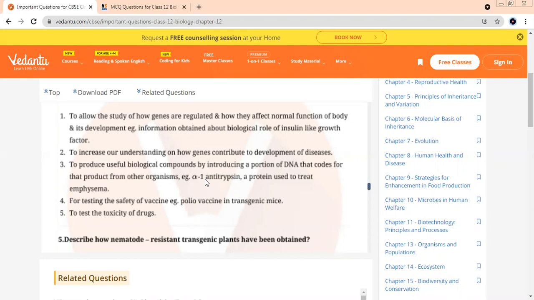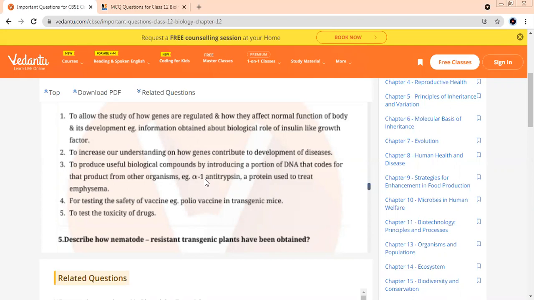You've heard about transgenic animals. We've done some examples also. So they're asking you about what? What does the question say? How are they useful to us? Okay, that is what the question says. How are they useful? Can you name any two transgenic animals we just read about?